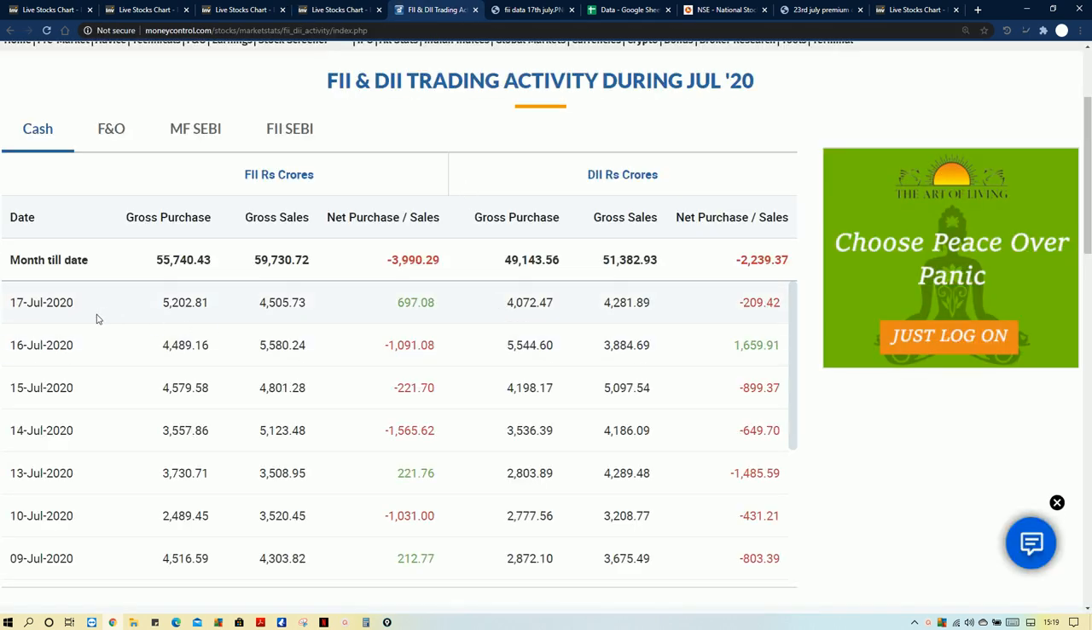Here also we can see that FIIs turned positive by buying, and DIIs also turned positive on the 16th. Both of them turned positive, even though there was slight selling by the DIIs, but we need to confirm in the coming week whether their buying is happening or not. Overall, their buying at this level confirms that Nifty is bullish, and it can go to the next level. So this data is also confirming the bullishness of their buying power.